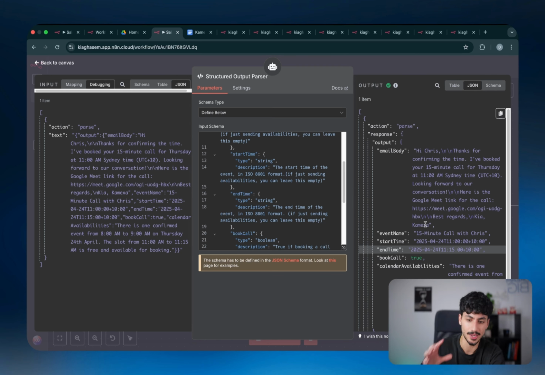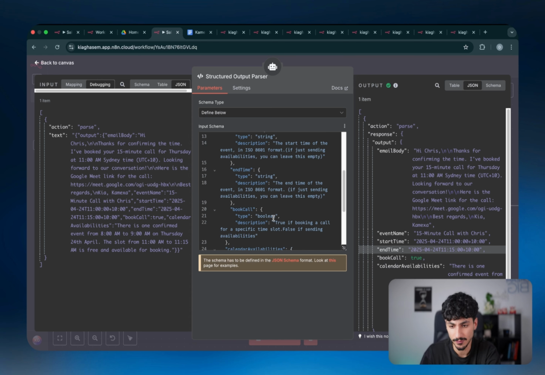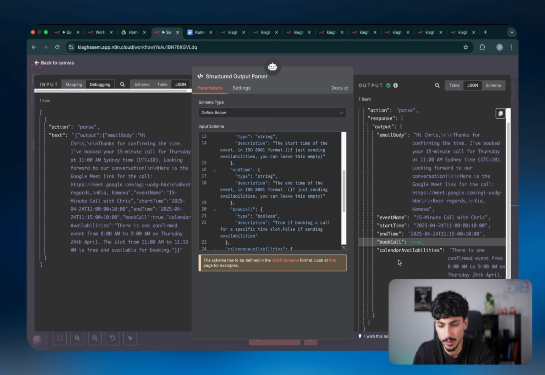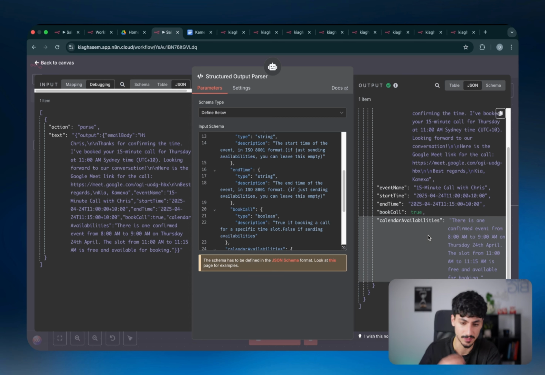I've also told the AI agent that if it isn't actually booking a calendar event, then you can just leave these parameters empty. So it knows that too. And then I've defined another Boolean, which is basically just saying whether it's actually booking a call, yes or no. If it's booking a call, it's going to output true. And if it's not, it's going to output false. And that's going to define the logic later on in the workflow. And then at the very end, it's basically just giving us the calendar availabilities for that specific day. So then we can pass this on to the revision agent.